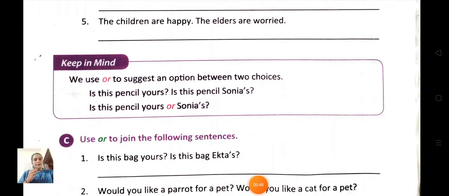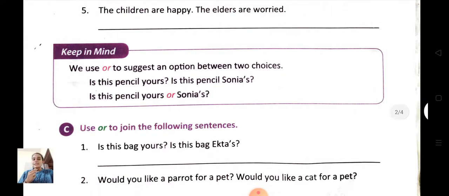Now let's see the example. Is this pencil yours? Is this pencil Sonia's? So you can see here students, you have a choice, that is, does the pencil belong to Sonia or is it yours? So how will we join this sentence using conjunction or? Let's see. Is this pencil yours or Sonia's? Okay. So this is the way you will join sentences with the conjunction or.